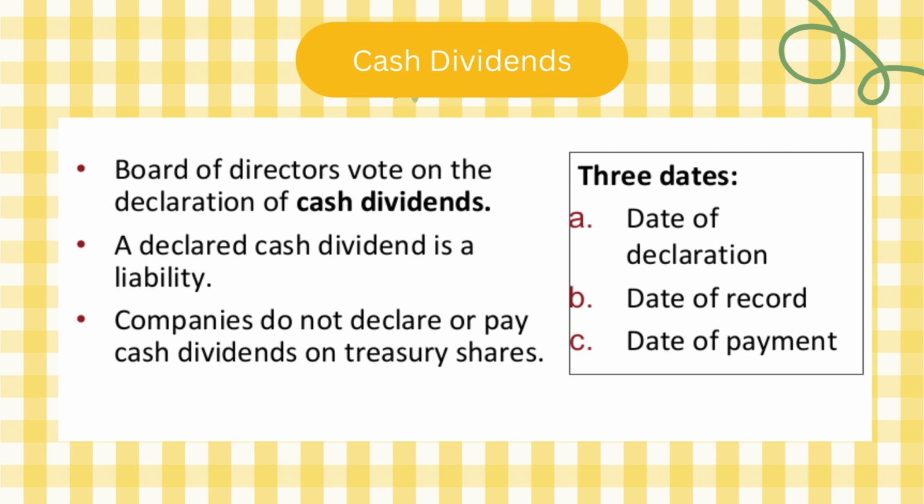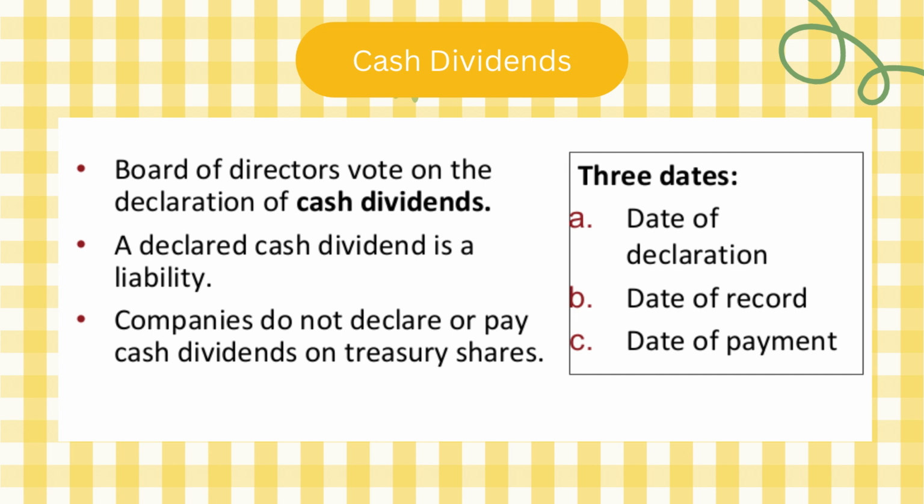Declaration date, it's the date that the board announces the dividend. يعني بيعلن board of directors إنه we're gonna declare cash dividends this year, this amount. Okay. Now, date of record, the company determines which shareholders are eligible to receive the dividend. So هون بحدد مين الشيرهولدرز اللي أنا رح أدفع لهم cash dividend، رح أوزع لهم dividend. Okay. Date of payment يعني I'm gonna pay the dividend on this date.